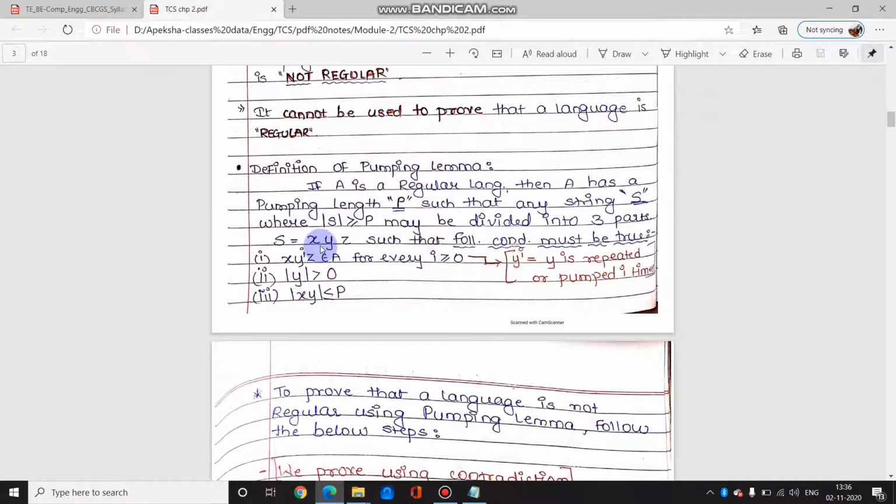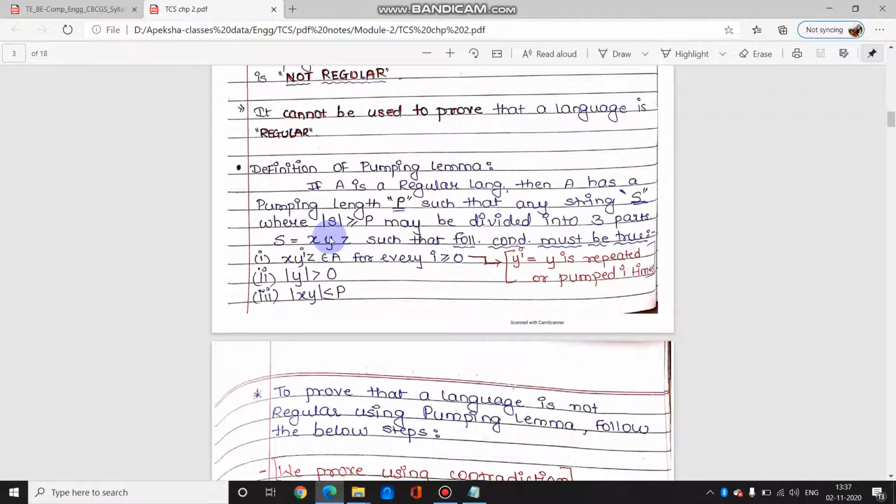Then we divide it into three parts where the following conditions must be true: x y raised to i z should belong to A. That is, the string is divided into x, y and z, such that x and z stay as they are. You can take the value of i as 1, 2, anything greater than 0.